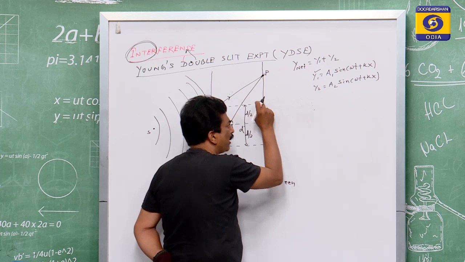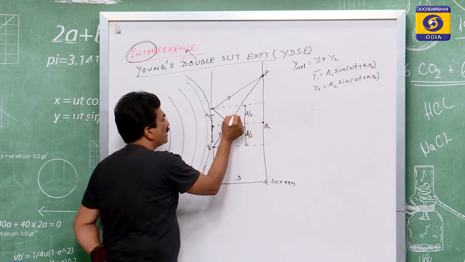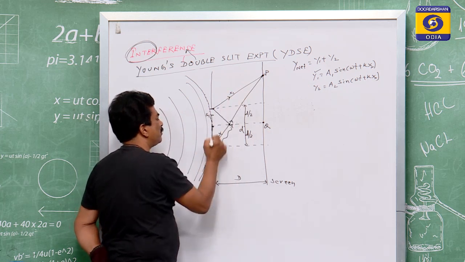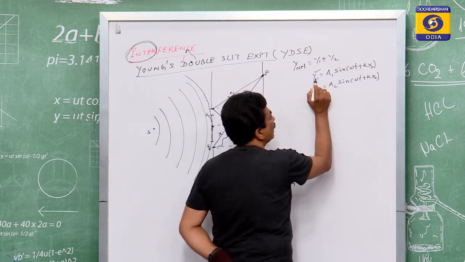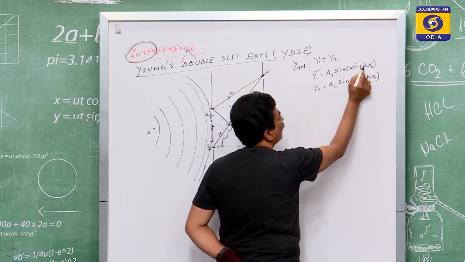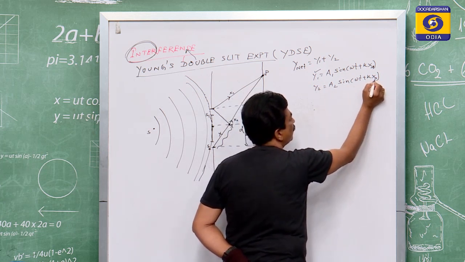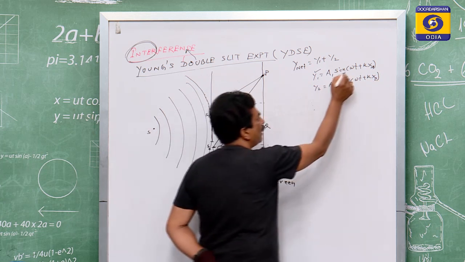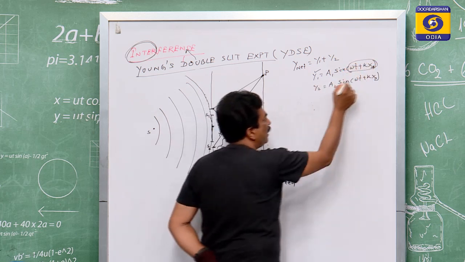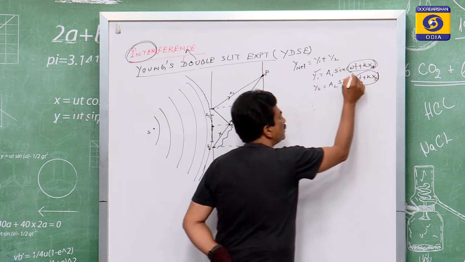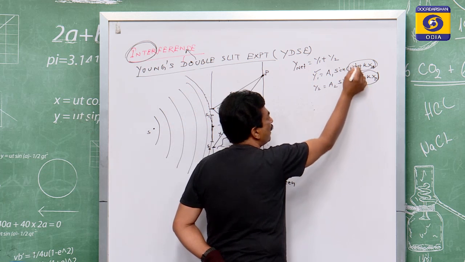But for different positions, the distances covered are not the same. If this is x1, in the other case the total is x2, then y1 is equal to a1 sin(omega t plus kx1) and y2 is equal to a2 sin(omega t plus kx2). Here the sine argument is the phase, and here the sine argument is the phase. So between the two there is a phase difference.